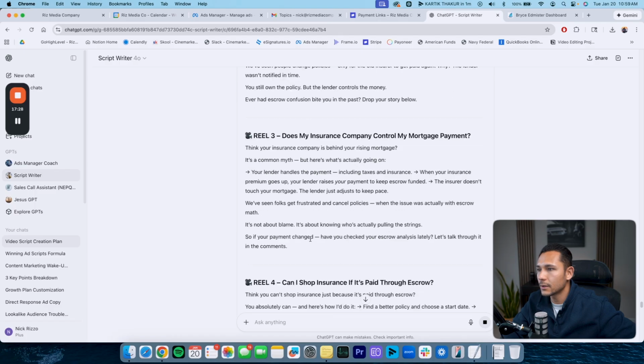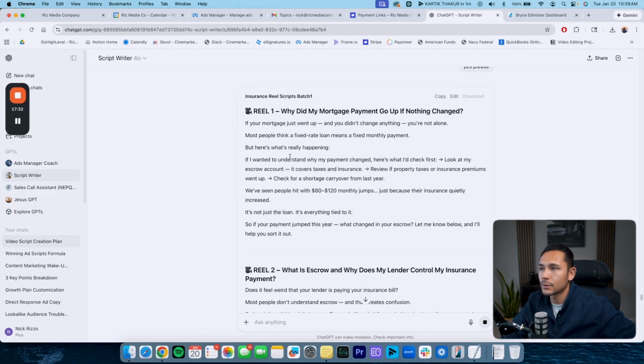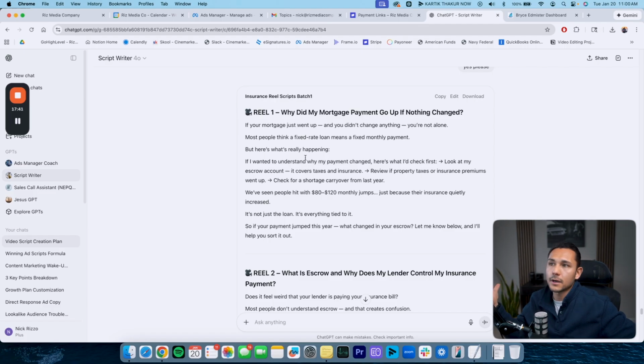So as it's writing here, we're gonna give it a second to write, and we can look at the very first one here, where again, we're still talking about why did my mortgage payments go up if nothing changed, which seems like a valid question that a consumer or a buyer would have if they are interested or looking into insurance coverage. So the hook here: if your mortgage just went up and you didn't change anything, you're not alone. Most people think a fixed rate loan means a fixed monthly payment, but here's what's really happening.